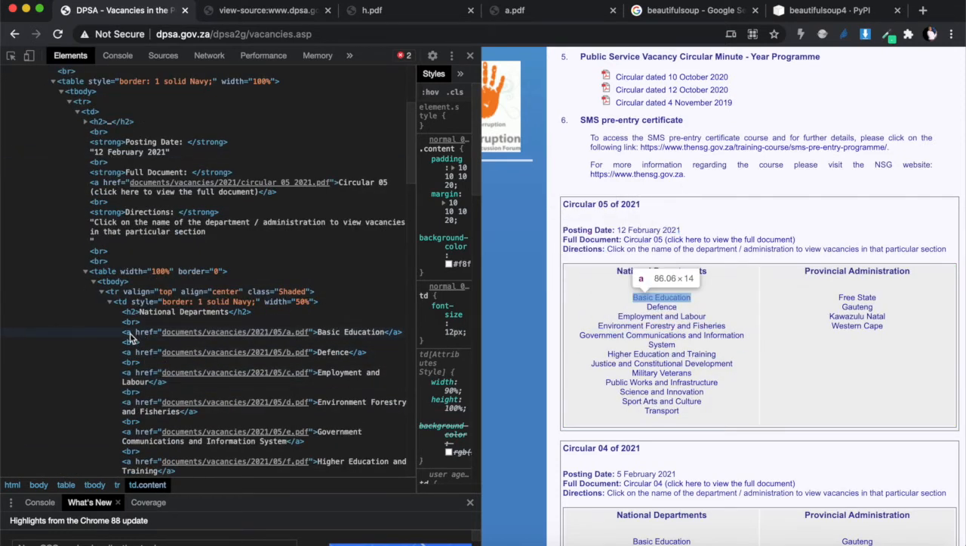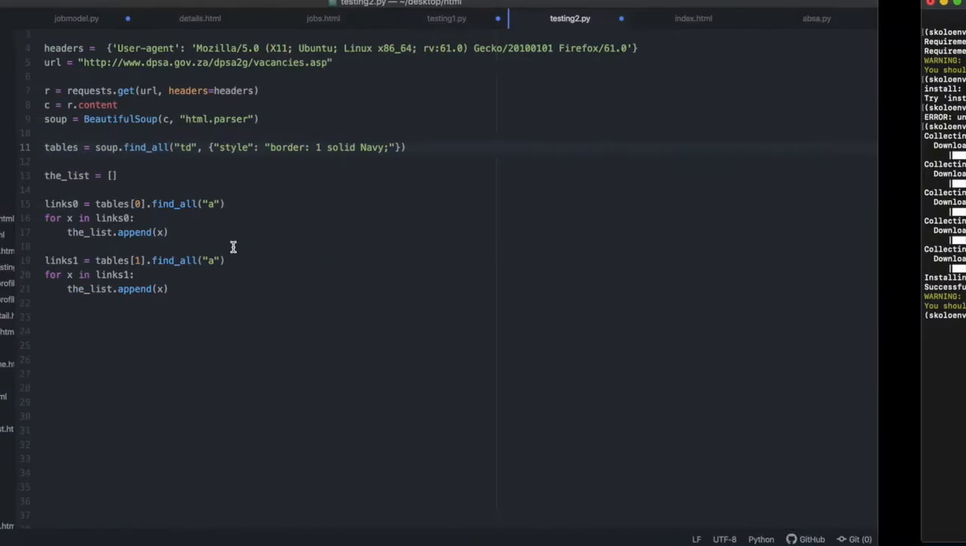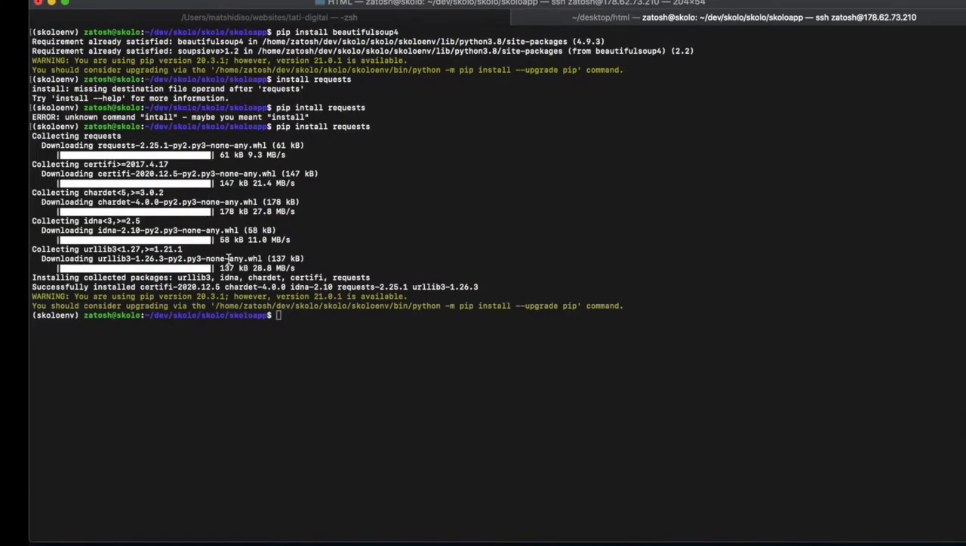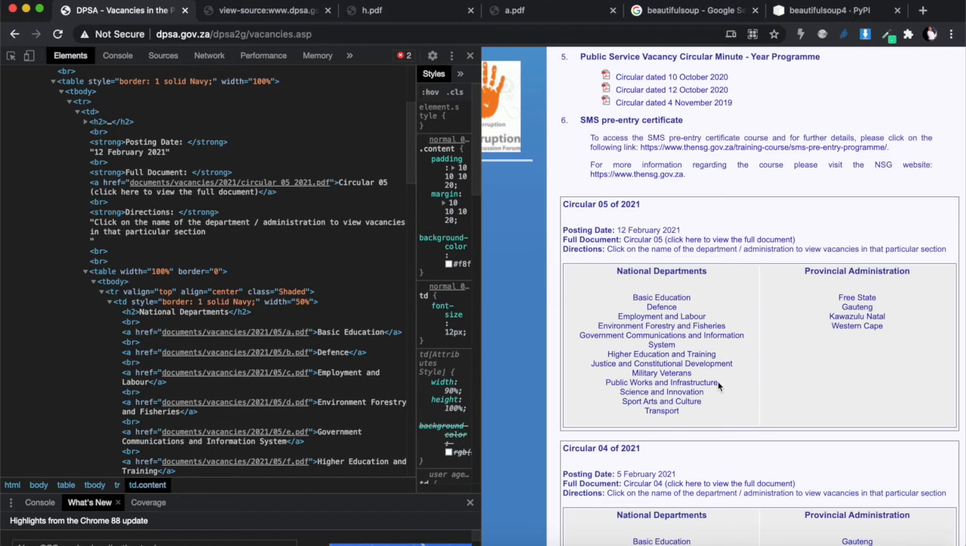All right, and these are the links, these are the A's that have href. So that's what we're doing over here. Once we have found the tables where we find all the TDs with the style whatever, we're looking at the tables at 0 and the tables at 1. We're actually looking for the first two tables, and the first two tables, with a little bit more detail later on, I found was this table and that table.